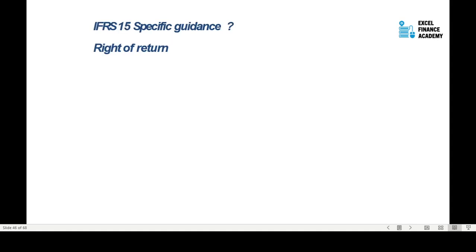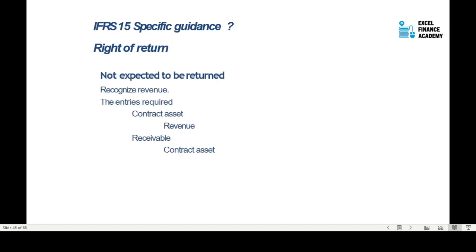Now, the right of return. If we think that the customer is not going to return, the company needs to have an estimate, based on their previous experiences, of whether the customer is going to return or not.